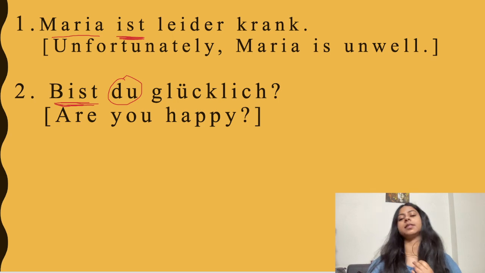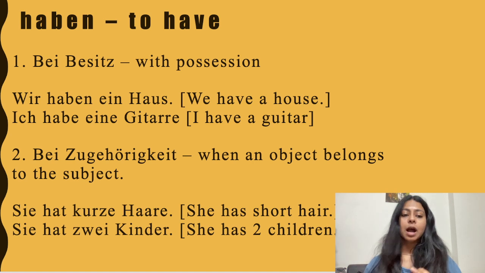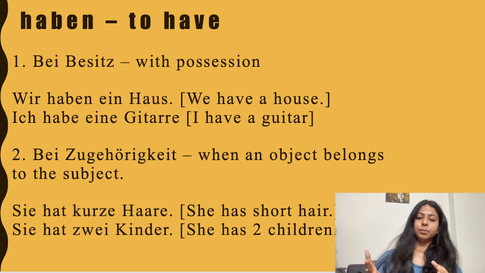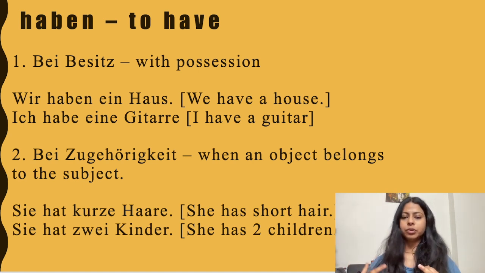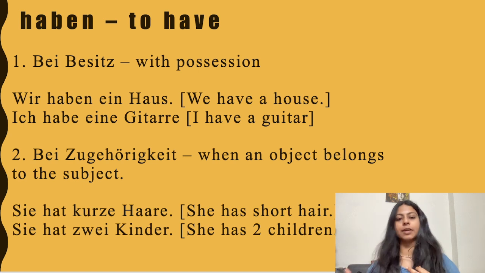So now let's see in what situations we use haben and in what situations we use sein. Now haben. So now let's come to the verb haben. Haben can be used in many contexts. So we will see what are the different contexts in which we would be using haben and sein. So we use haben when something belongs to someone, by Besitz, with possession, when there is a possession.